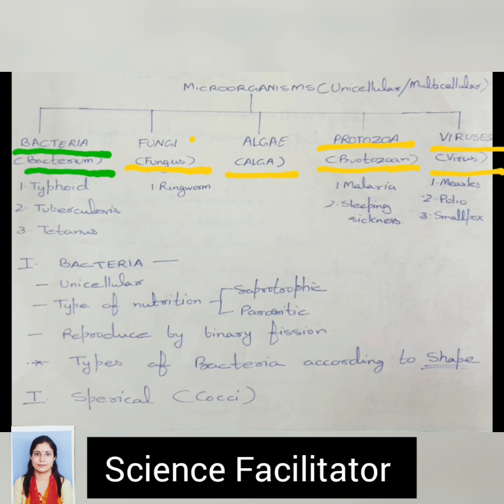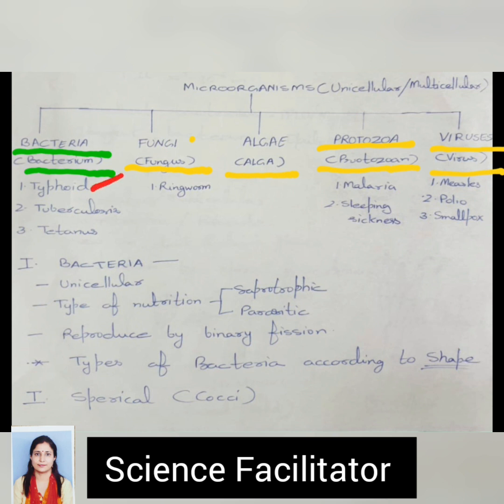Why are we studying these different categories of microbes, not as a single microbe only? Because the treatment of the disease depends on the type of microbe. For example, if we take an antibiotic, it will act only against bacteria, not against viruses. So let's see some examples of diseases caused by these microbes.